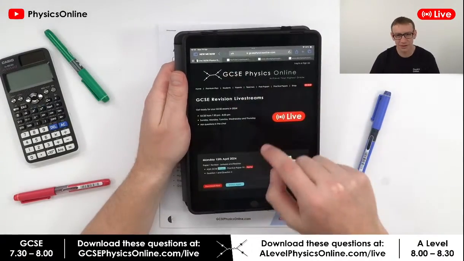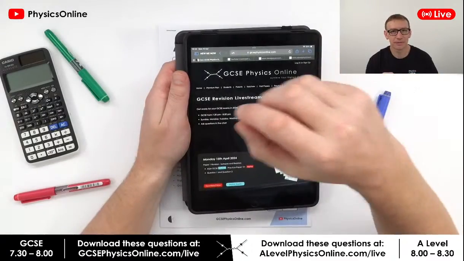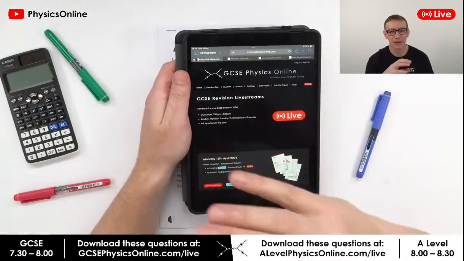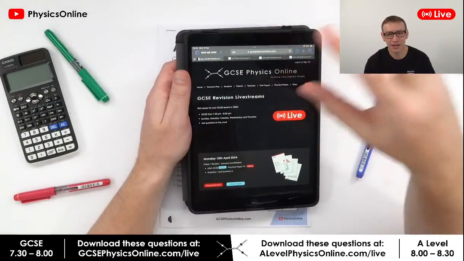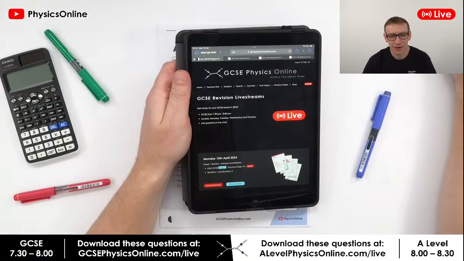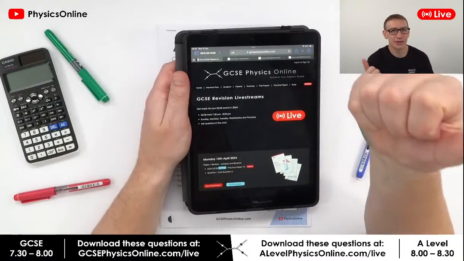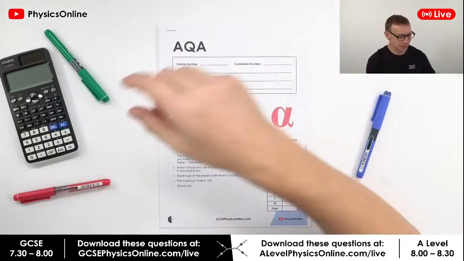But for GCSE tonight, we're going to be doing stuff for AQA paper 1. I can see there's some stuff in the chat about, am I going to be doing OCR? Pretty much everybody doing GCSE is going to be doing exactly the same content. So you need to know about isotopes. You need to know about resistors in parallel and series. And so the content I'm going to be going through will be relevant for everybody out there.